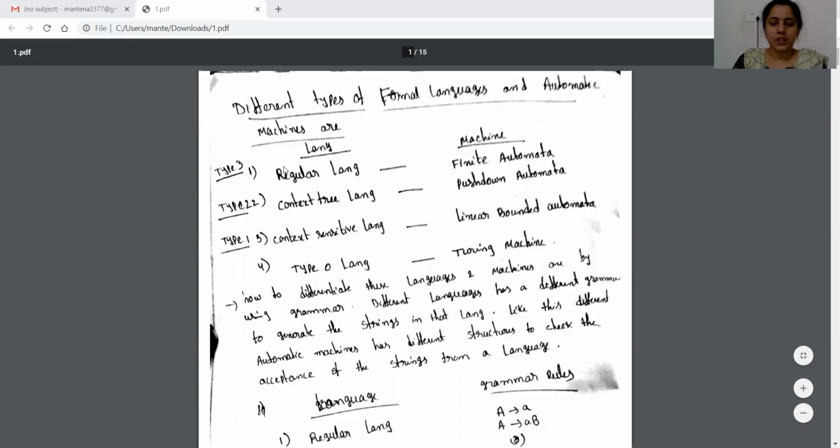Hello everyone. The topic is what are formal languages, what is finite automata, and what are the different types of finite automata. First, coming to the formal languages, there are four different types of languages. They are regular languages, context-free languages, context-sensitive languages, and type-0 languages. And the machines used for these four are finite automata, push-down automata, linear bounded automata, and the Turing machines.